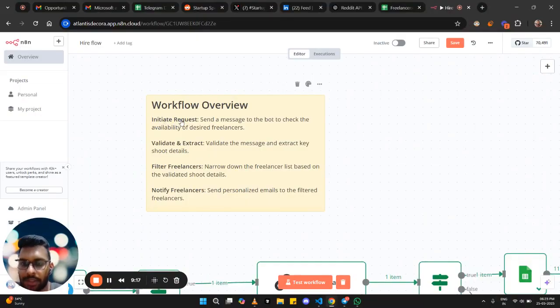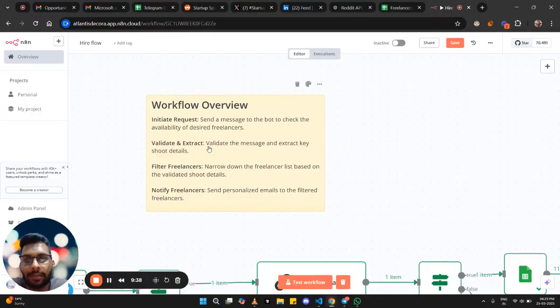The first step is initiating a request, in which we will send a message to a chatbot. We will send a query about what we need: a freelancer on this date, time, and location. The second step is validating and extracting. In validation, we check whether the user has provided sufficient details or not.